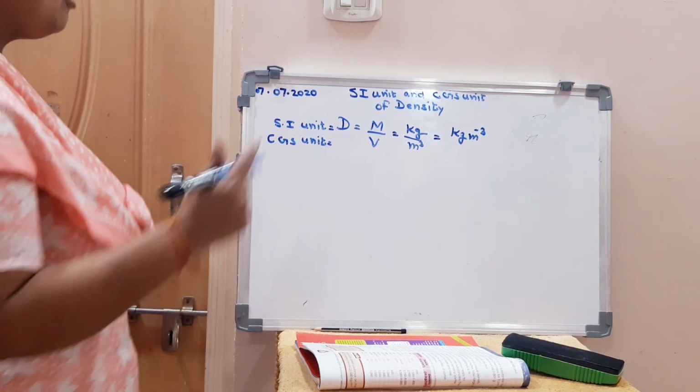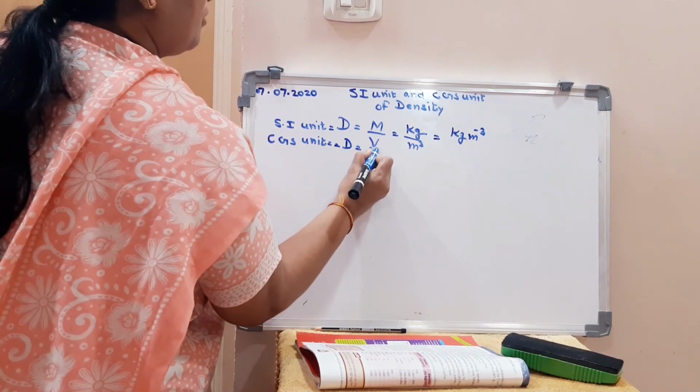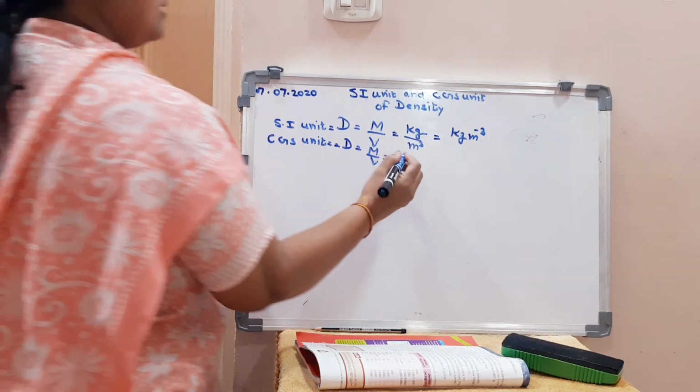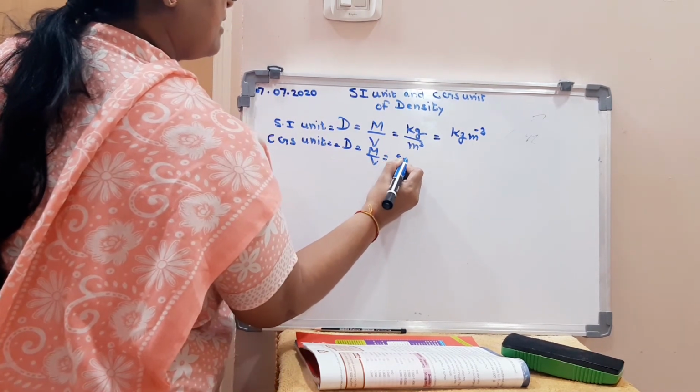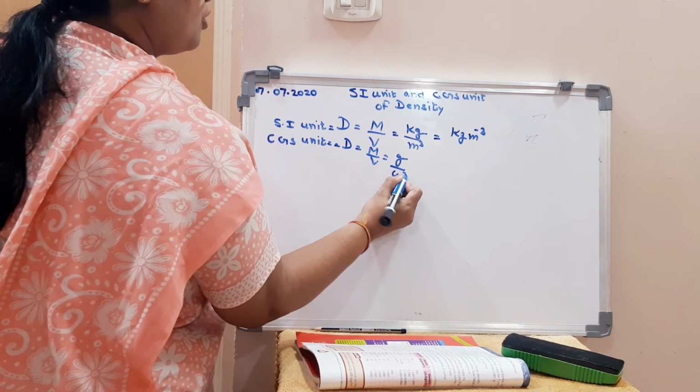Now again, what is density? Density is equal to mass per unit volume. Now the CGS unit of mass is grams, and the CGS unit of volume is centimeter cube.